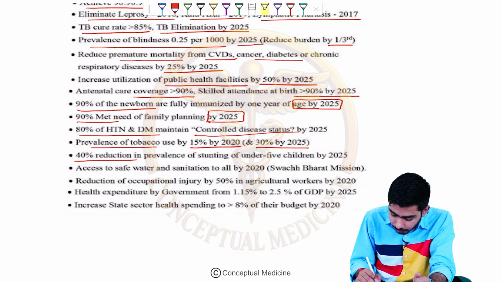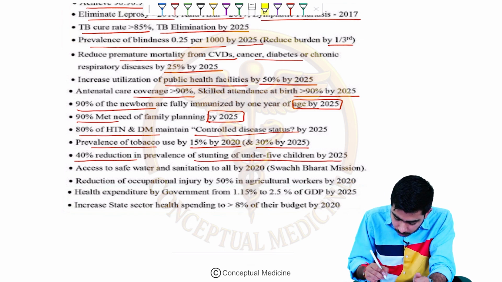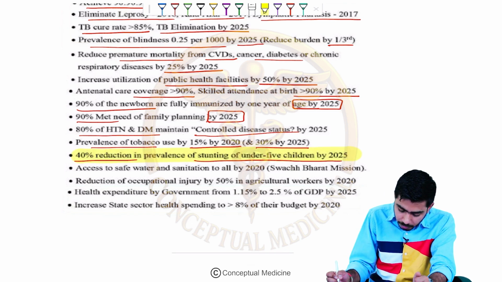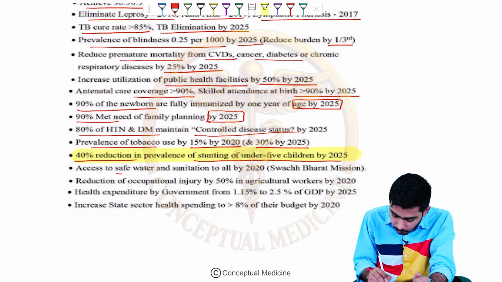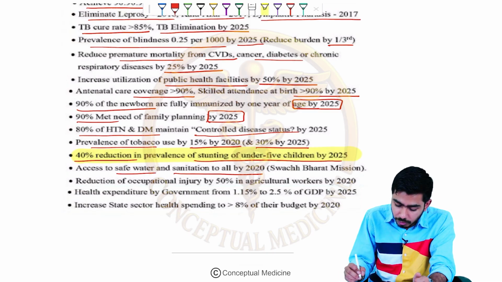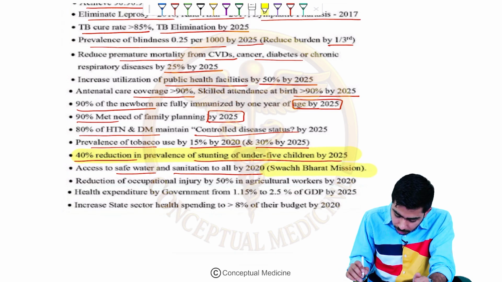40% reduction in the prevalence of stunting of under 5 children, that was asked once. So please guys remember this one. This is the very important one over here. Then access to safe water and the sanitation to all by 2020, that was Swachh Bharat Abhiyan. That is also very, very important.